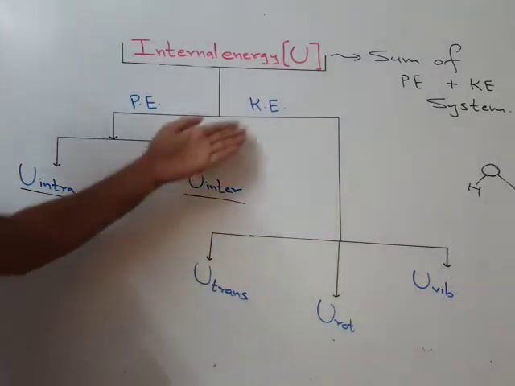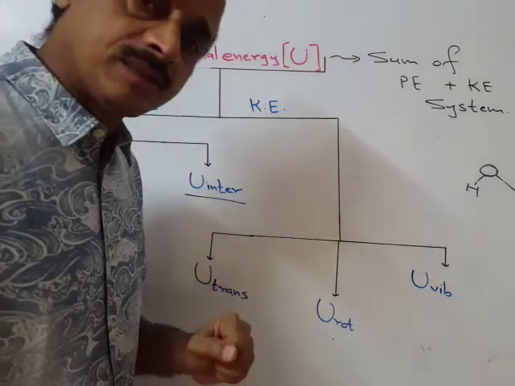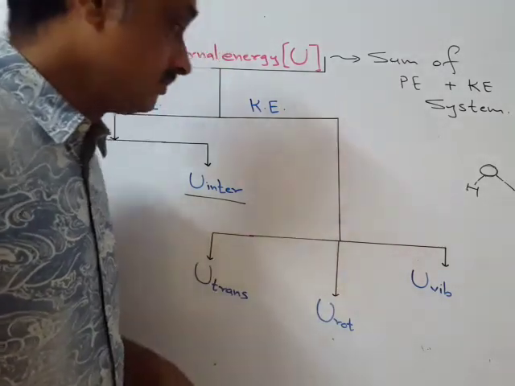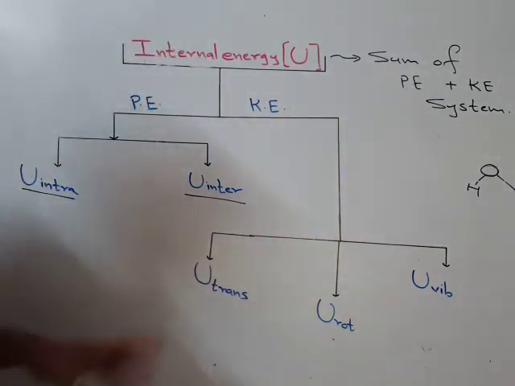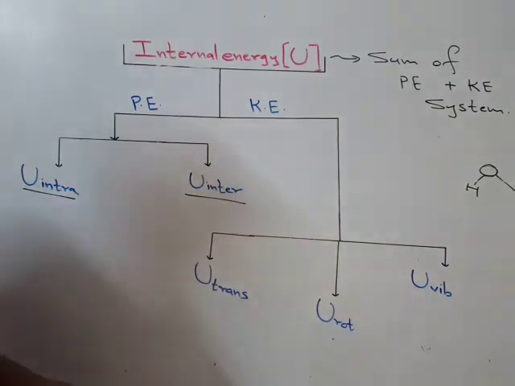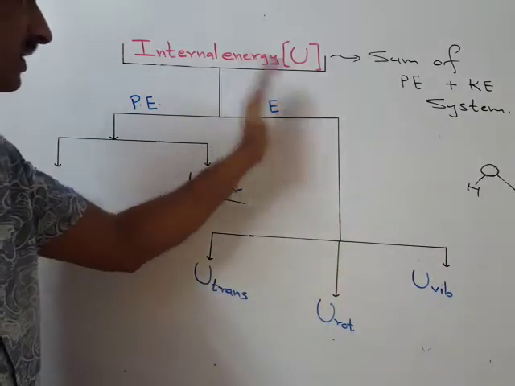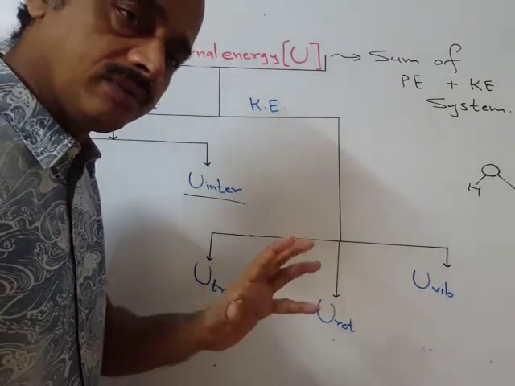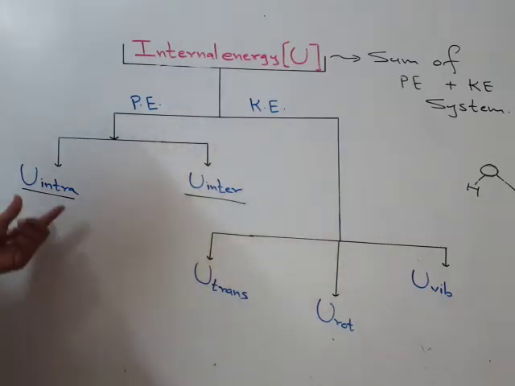Now, before going to kinetic, suppose that methane gas is present in a cylinder with a weightless and frictionless piston. Earlier I have drawn it here on the board in my earlier lectures. If methane gas is present in a cylinder, now let us keep aside for a while these three factors, means kinetic energy. Since methane is a molecule of 5 atoms, 1 atom of carbon and 4 atoms of hydrogen, and there is a chemical bond, covalent bond.